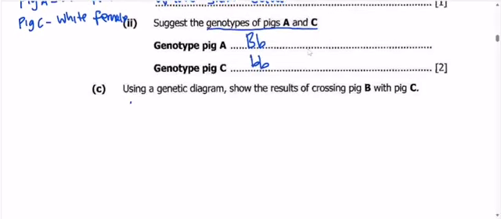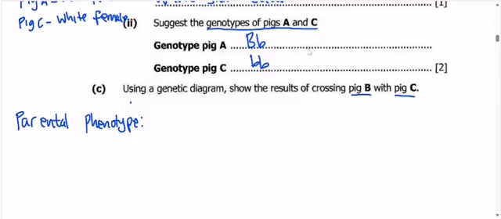All right, so we now come to question C. Question C says, using a genetic diagram, show the results of the crossing of pig B and pig C. So to come up with the genetic diagram, we need 5 stages. The first stage, you are going to have the parental phenotype. You must make sure that you identify the parental phenotype.